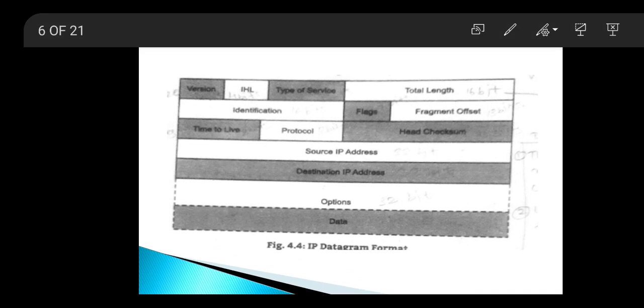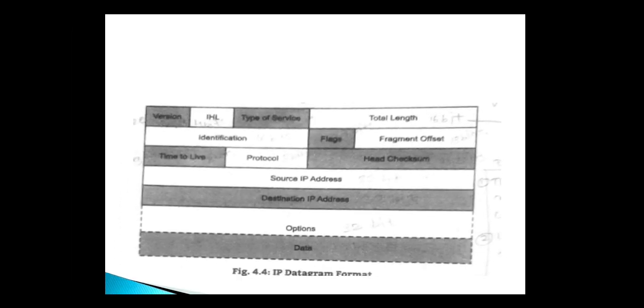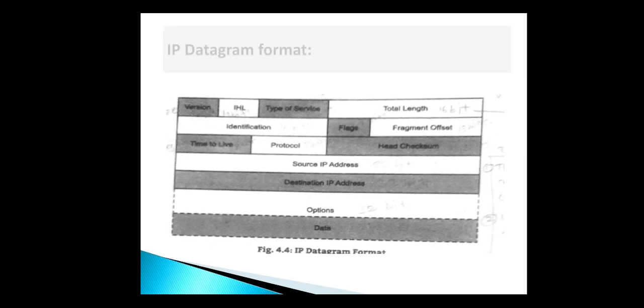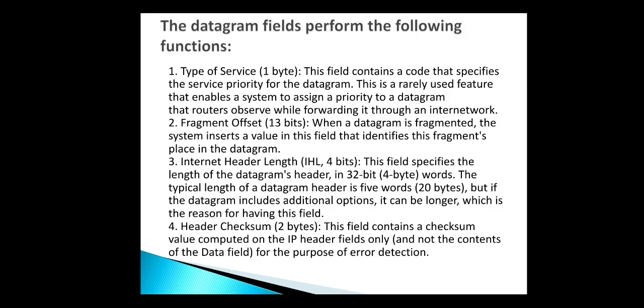This is the IP datagram format or IP header format. The version, internet header length, type of service, total length, identification, flag bits, fragment offset, TTL, that is time to live, protocol, header checksum, source and destination IP address, options and data. All these are the fields of IP datagrams. So we learn about all these fields one by one.